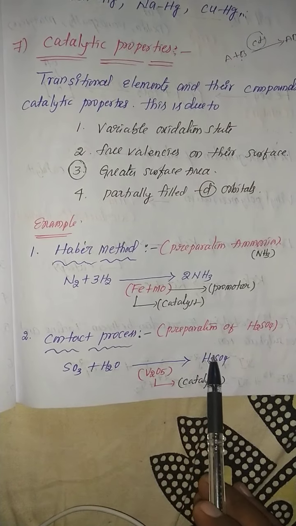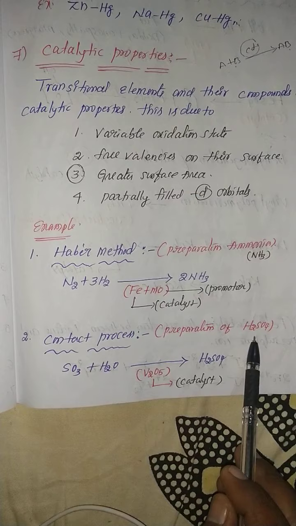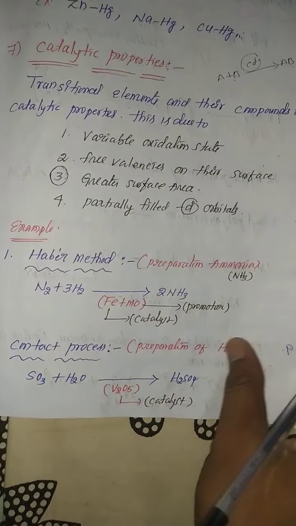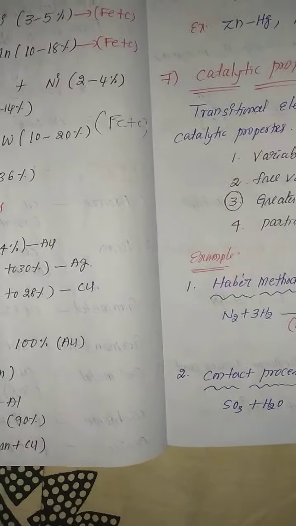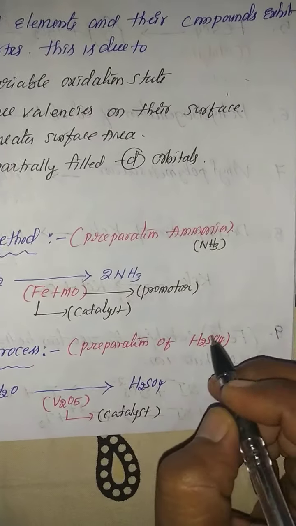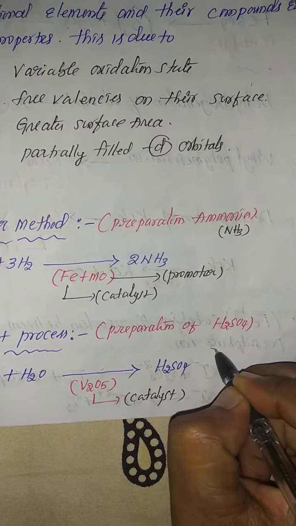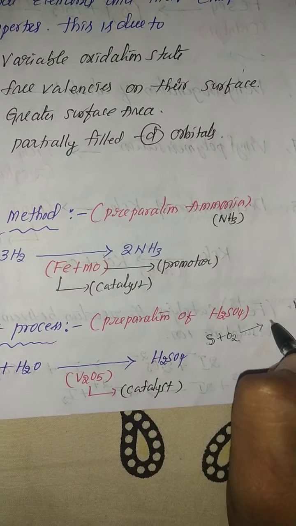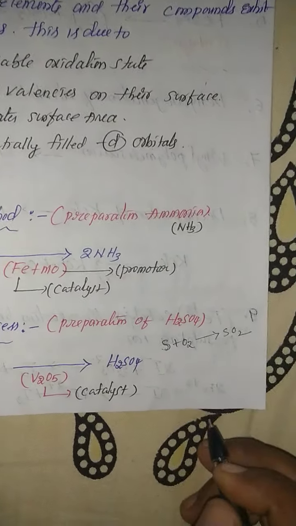And contact process, the sulfuric acid preparation method is called the contact process. How to prepare by the contact process? Actually, first of all, what happened here? Sulfur reacted with oxygen to form sulfur dioxide. First point.